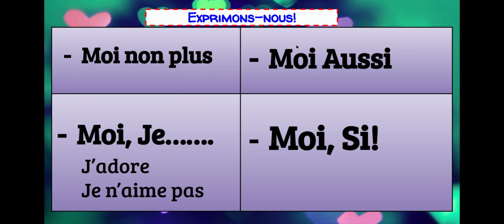Next we have moi aussi. So say this one, moi aussi. Moi aussi means me too. So if they said j'aime le français, you could say moi aussi, me too. Or they could say je n'aime pas l'anglais, I don't like English. You could say moi aussi, me too, I don't like English either.